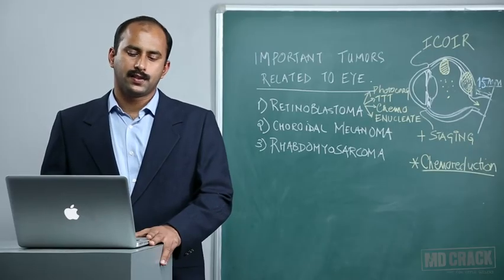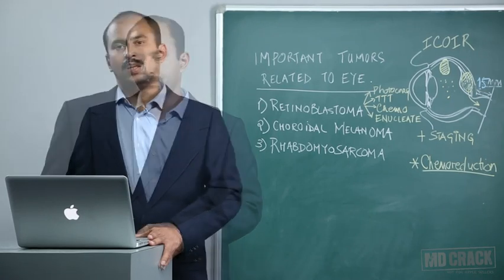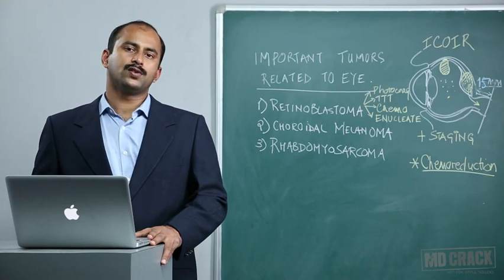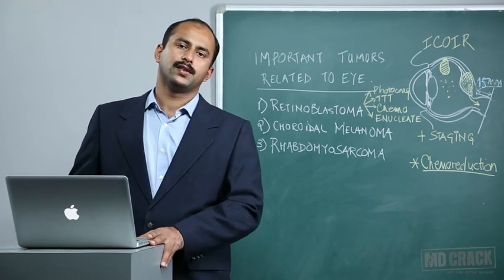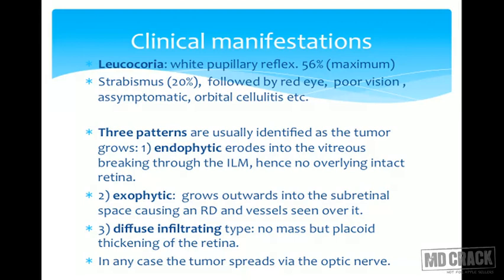Clinical manifestations of the disease, as we already discussed, one of the most important causes of leukocoria. Leukocoria is the first and the most frequent presentation of retinoblastoma, in 56% of the cases. Second, closely followed by strabismus or squinting of the eye that is affected in 20% of the cases, followed by a red eye, poor vision, after which a group of patients are asymptomatic and a group of patients who have orbital cellulitis secondary to extraocular spread.